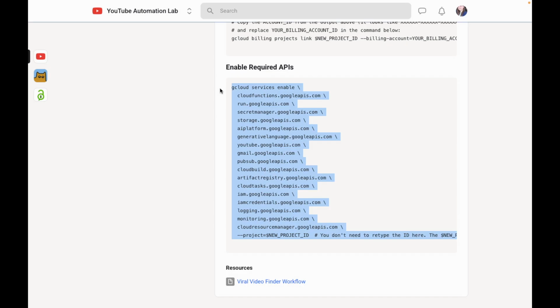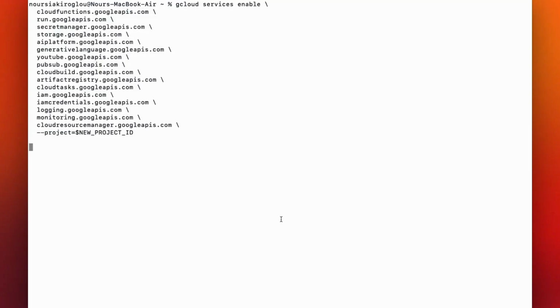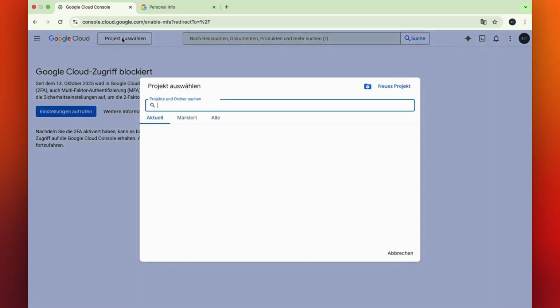The next command enables all the API endpoints required for our project, such as the Gmail API, the YouTube API, and several others that we will need later for the AI models. If you see the finished successfully message, it means everything worked correctly. Next, go to your G-Cloud dashboard to verify that your new project appears there.